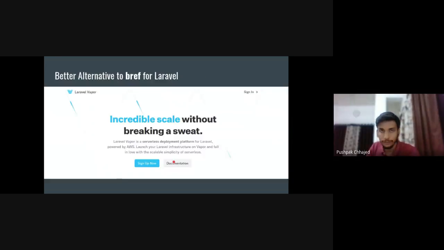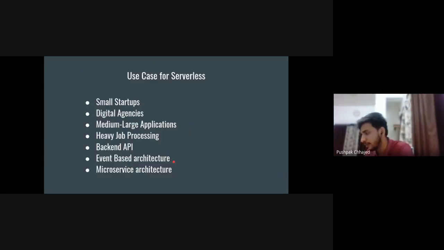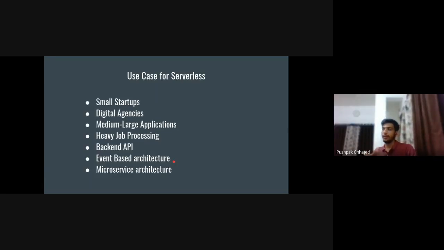So we have discussed the use cases. What are the cases when we should not use serverless? There are mainly 2 to 3. The first is if you are changing or writing files in your application directory, you should not use serverless, because serverless is by default a read-only file structure, so it won't support that.